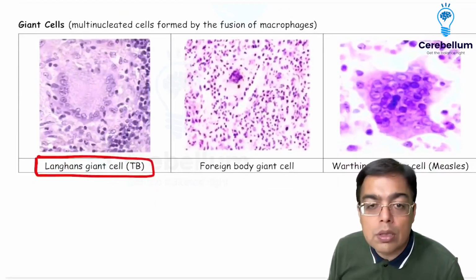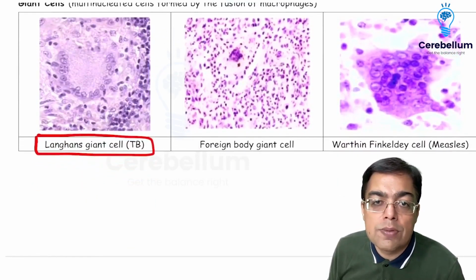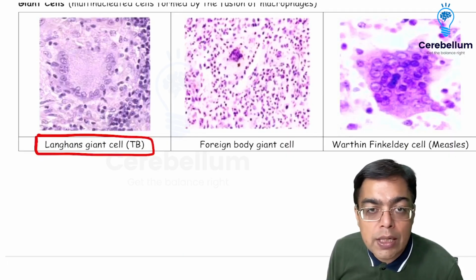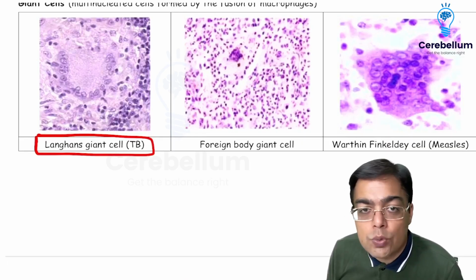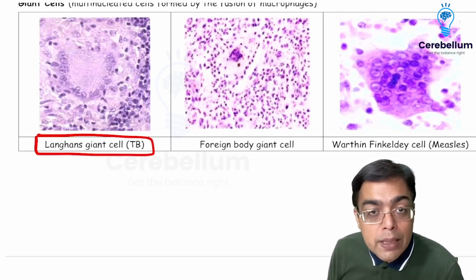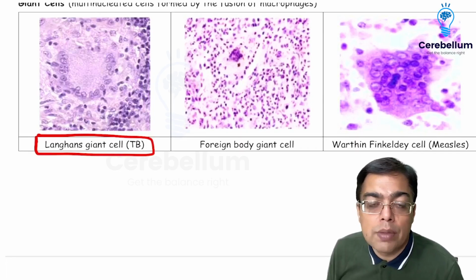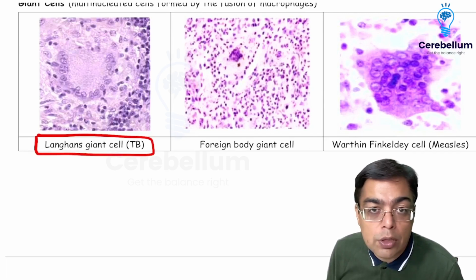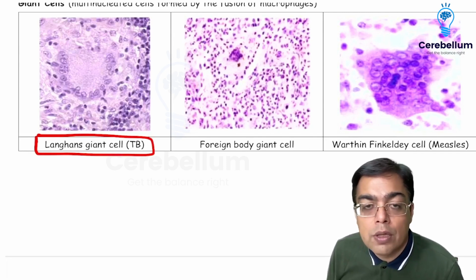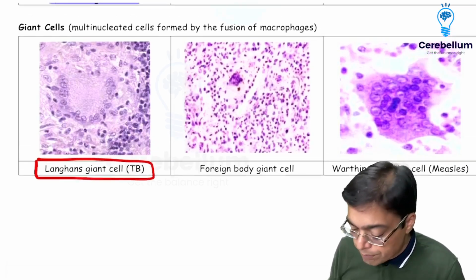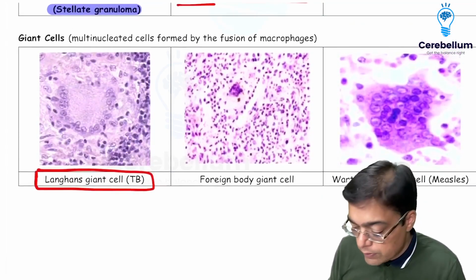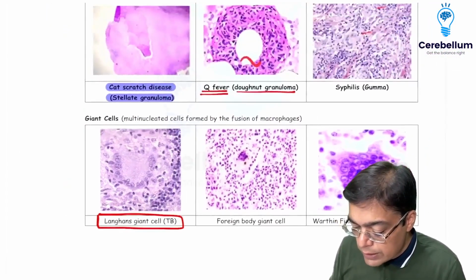Then we are going to be talking about a giant cell that you read in microbiology, which is given the name of Warthin-Finkeldey cell. So we'll be reminding you of an unimmunized child having fever, coryza, sore throat, having the presence of a Koplik spot, and this patient is going to be having the presence of an atypical pneumonia. Remember, Hecht's pneumonia is a term that you're using. You're going to be having the presence of the intracytoplasmic and intranuclear inclusions caused by the viral particles. That's given the name of a Warthin-Finkeldey cell. Warthin-Finkeldey cell, right? So those are the three examples present as of now on this page.